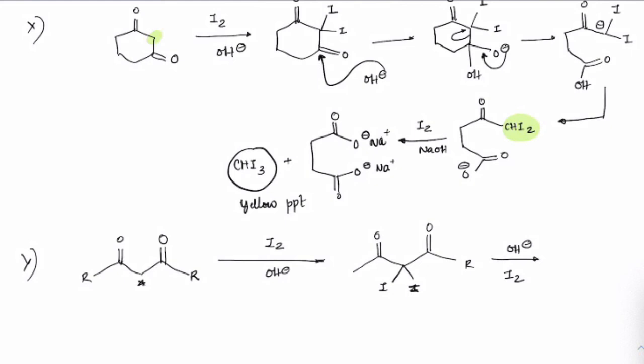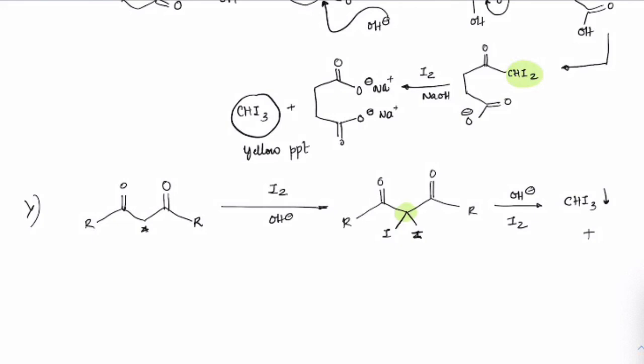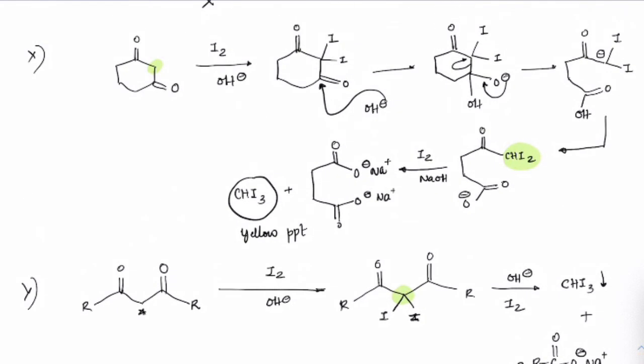So this entire carbon will come out as CHI3, forming a precipitate, and these two R groups will give R, C double bond O, O minus, Na plus of 2 moles. If they are different R, you will just write it as R and R dash.